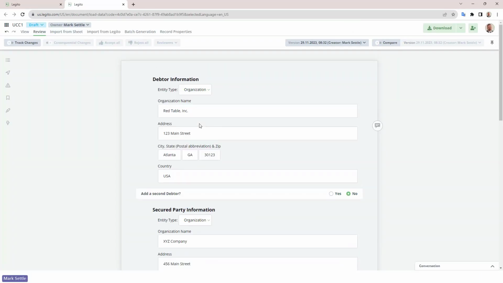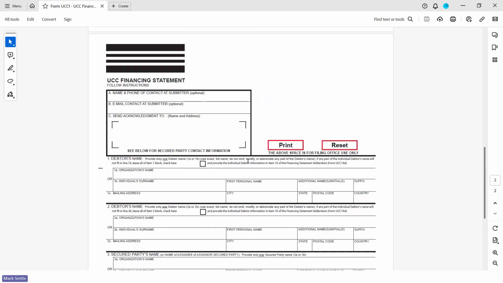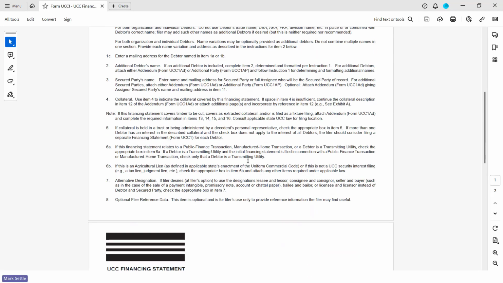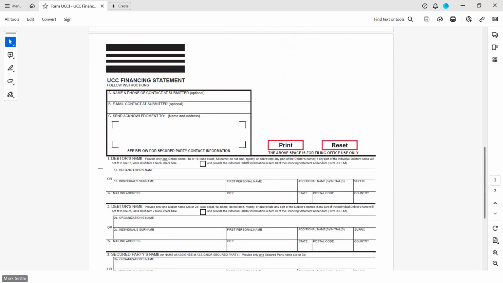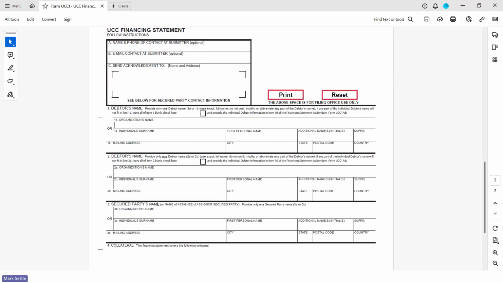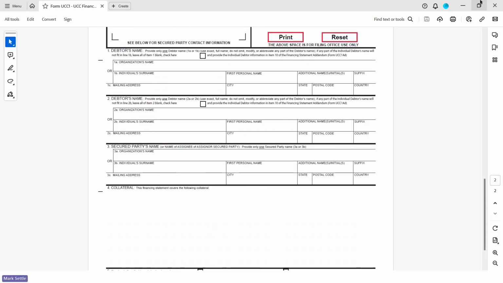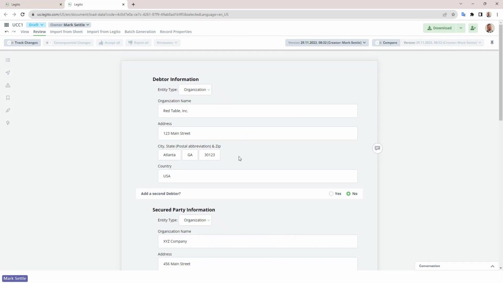And you can see this is a standard Legito document. So I go into the document editor. I've got an input form that's got various fields in it that are needed for that PDF document. In fact, let's bring that up really quickly, we'll actually look at that form. So before you actually see this get downloaded, here's the PDF form that I started with. And you can see here, it's got fillable fields for the debtor, second debtor if necessary, a secured party, and some other things like checkboxes and such below. So this is the form that it's going to generate that I've uploaded with this template.